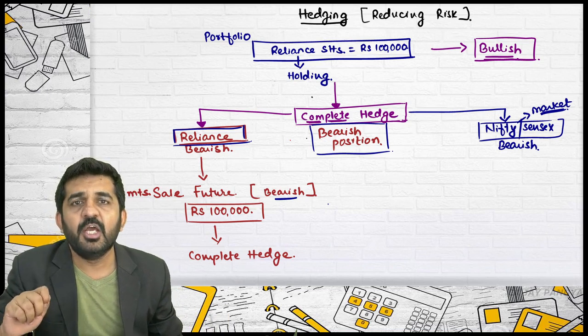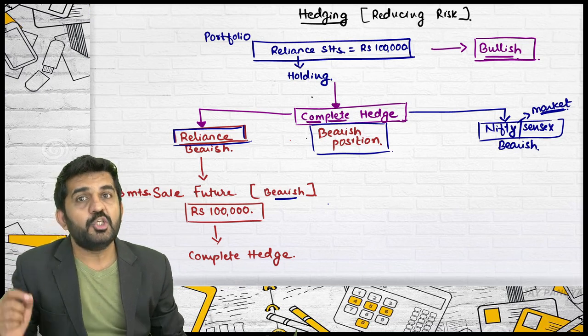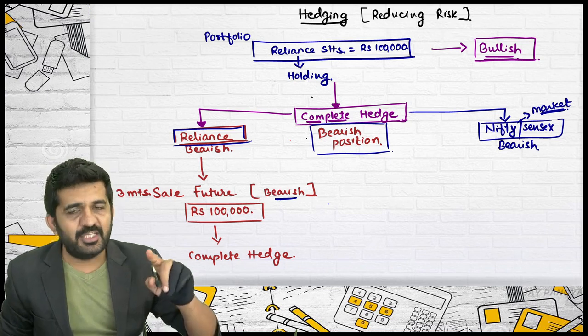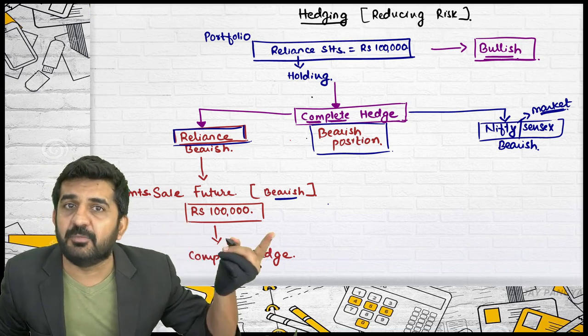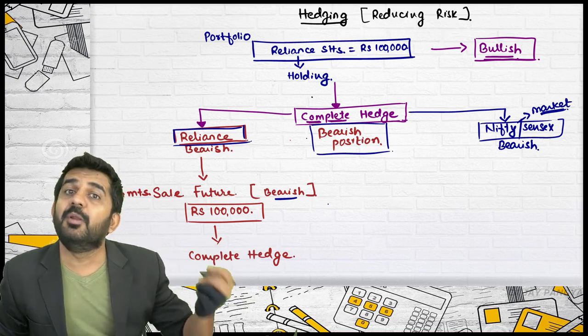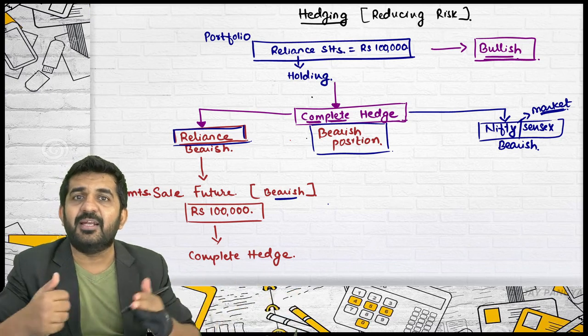But you can take a position in Nifty as far as futures are concerned. If you take a bullish position, say for 3 months, that is, you purchase Nifty for 3 months future, and if the market is bullish, you will be getting money in settlement. Sir, can Nifty be delivered physically?